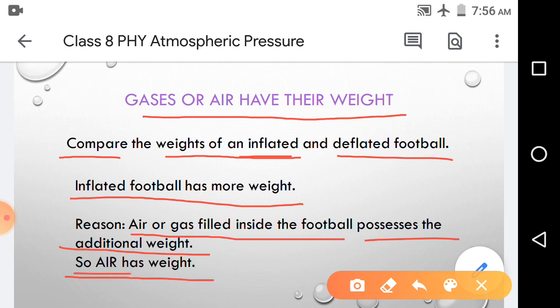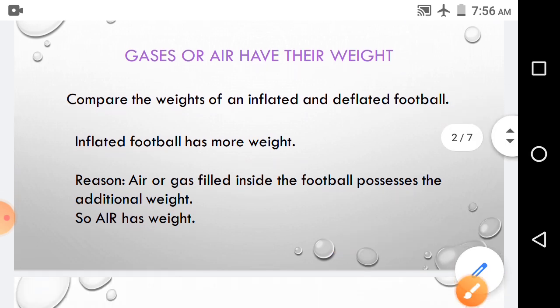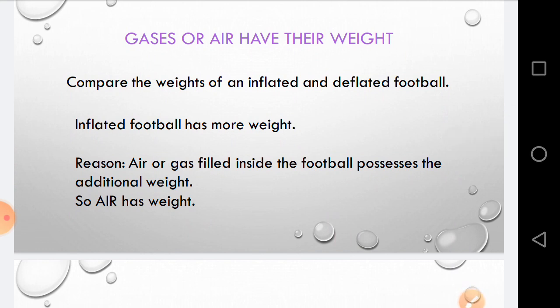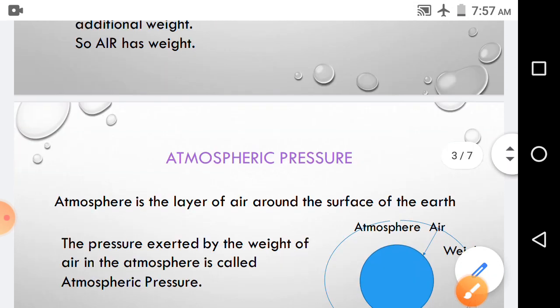So this proves that gases have weight, and in the previous video we discussed that liquids have their weight, so that's why they exert pressure. Here we found that air or gases have their weight, so they can also exert pressure because of their weight. So now come to the next page.